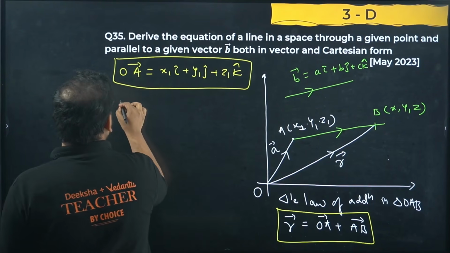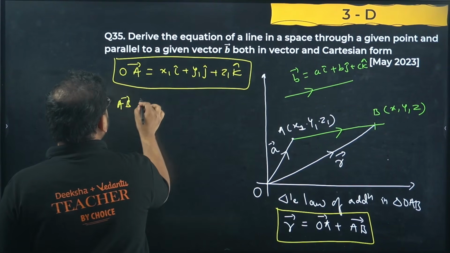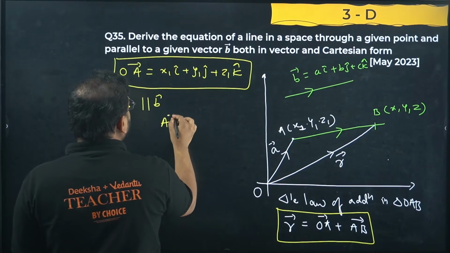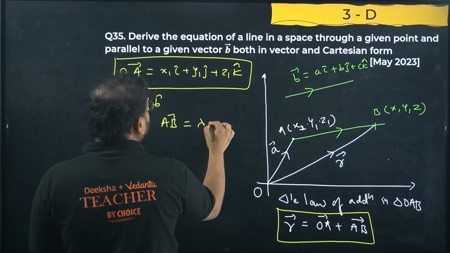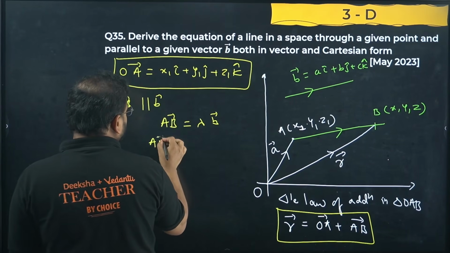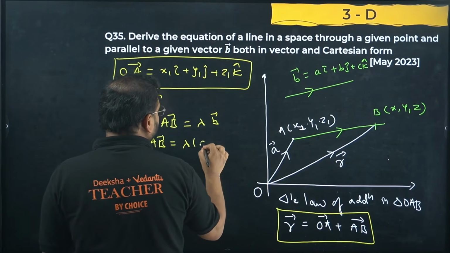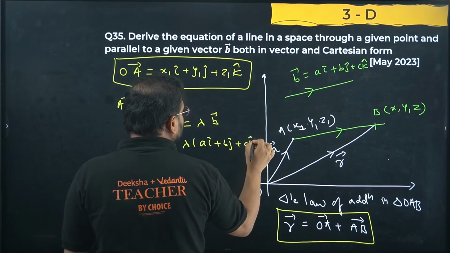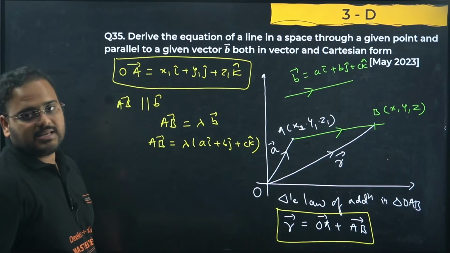What about AB vector? We know vector AB is parallel to B. It means AB will be given by lambda times vector B. So vector AB will be given by lambda times a i cap, b j cap and c k cap.